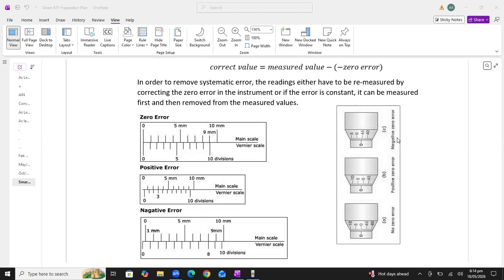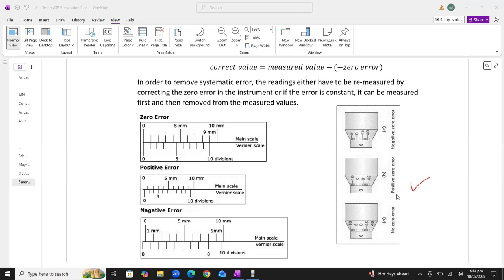All right. If I'm getting any reading, how will I remove this negative error? I will add this negative error. So we have to add the negative error in the calculated value, and we have to subtract the positive error in the calculated value.